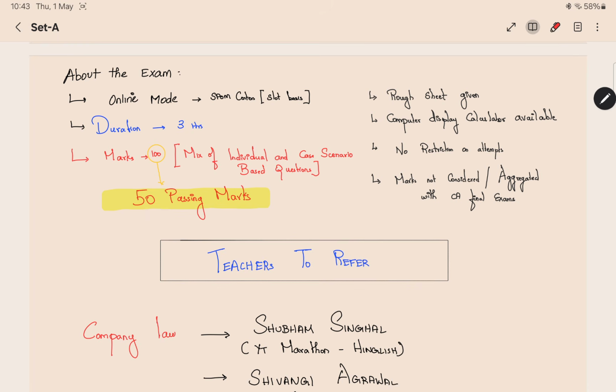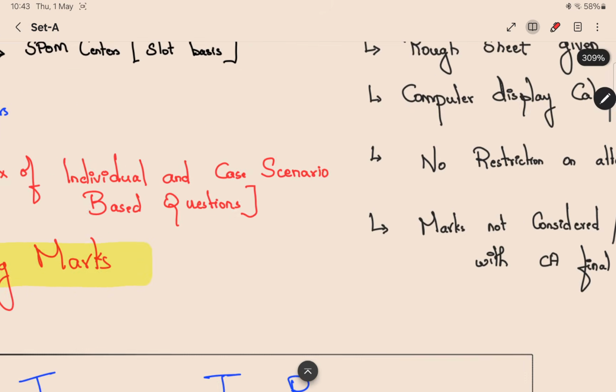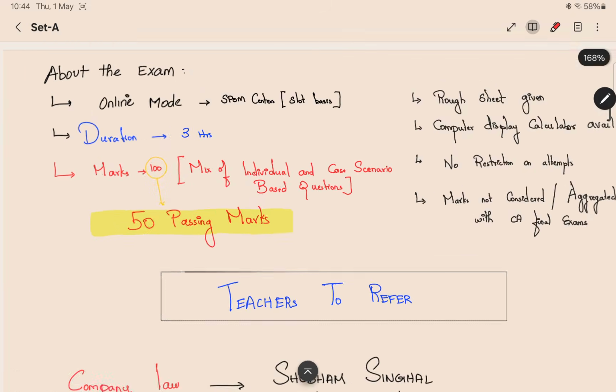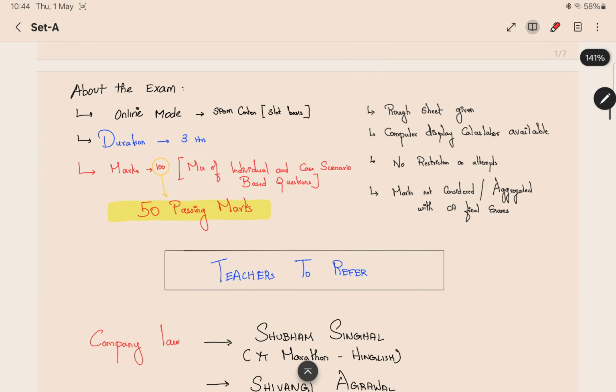The questions will be a mix of individual and case scenario based questions. Individual MCQs will be there, and case scenario based questions also will be there. In a case scenario, what will be there? Up to 4 lines there will be a paragraph, maximum 4 lines. Like that, some paragraph will be given. It will be related to a case scenario, and then questions will be coming from there.